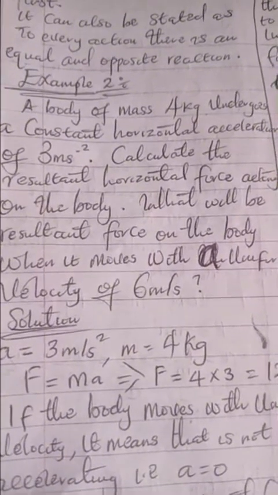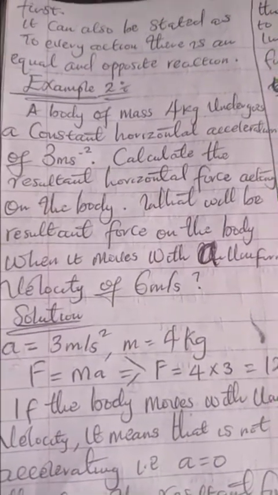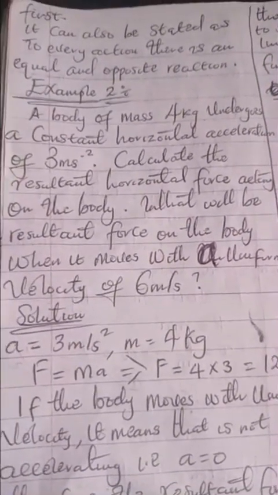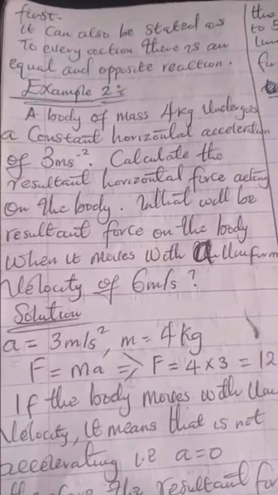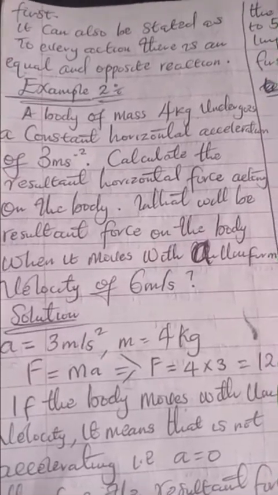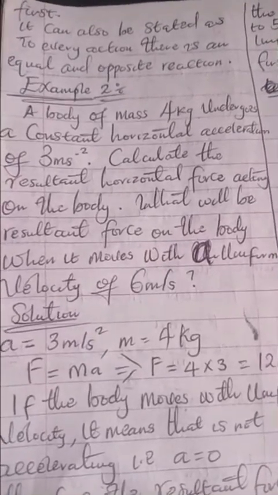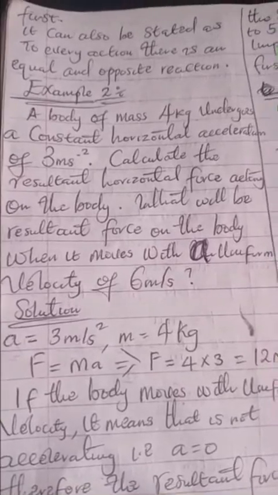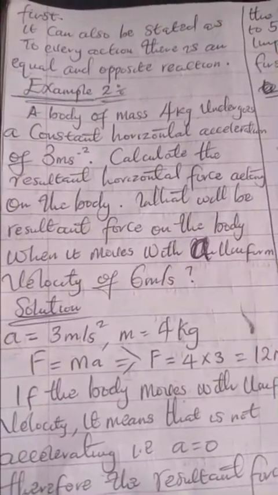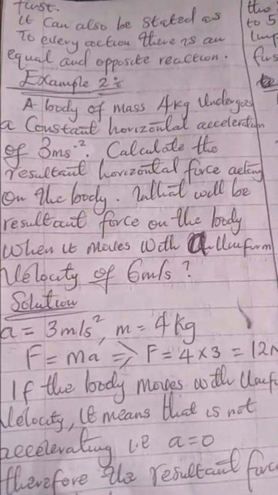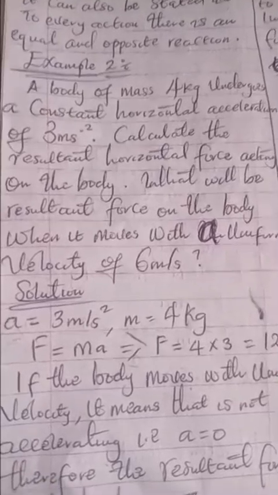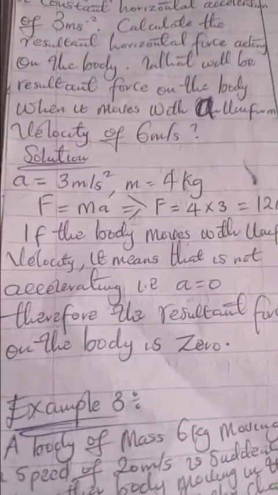A body of mass 4 kg undergoes a constant horizontal acceleration of 3 meters per second squared. Calculate the resultant force acting on the body. What will be the resultant force on the body when it moves with a uniform velocity of 6 meters per second? Now, this is the solution. We have the solution here.